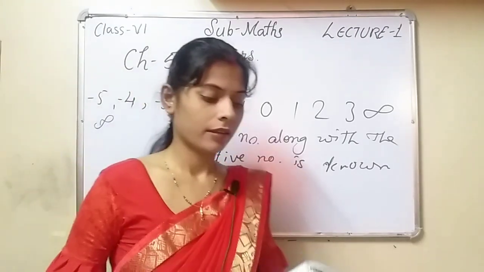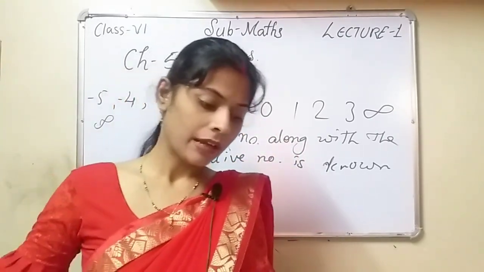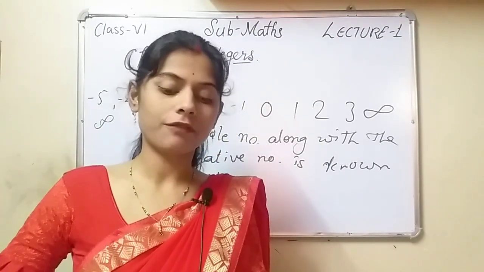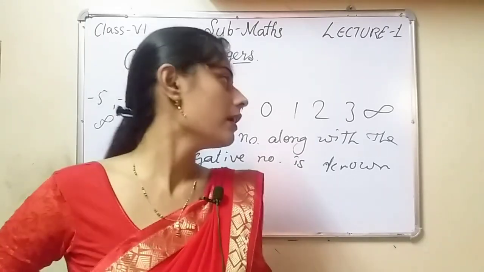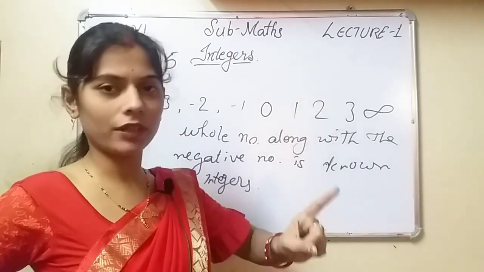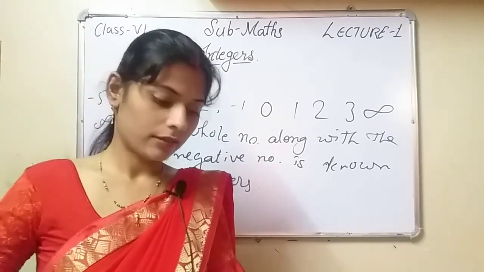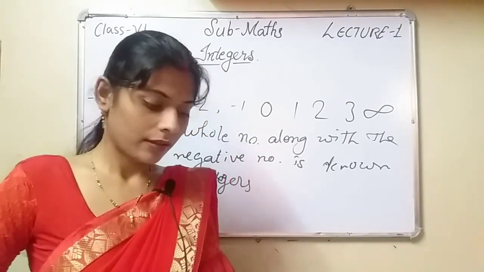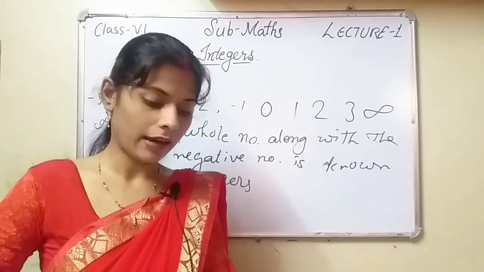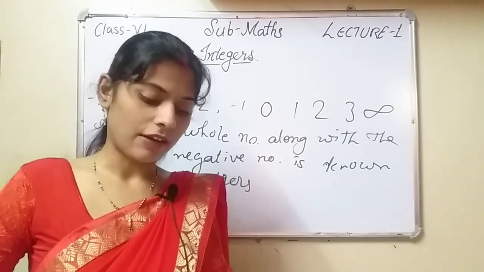Okay. Now see, three important points to remember about integers are: there are infinite positive numbers to the right of 0 and there are infinite negative numbers to the left of 0. As well as see, there are infinite numbers 1, 2, 3 up to infinite, and here also there are infinite numbers. This is known as integers. Now see the second point: in the number line of integers, every number on the right is greater than all the numbers on its left and vice versa.